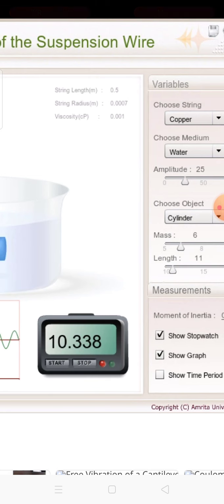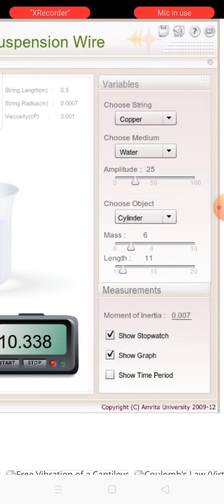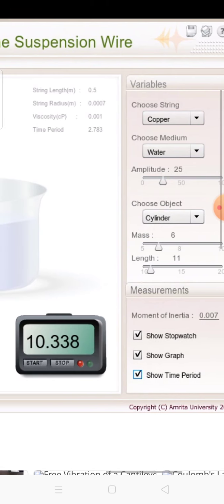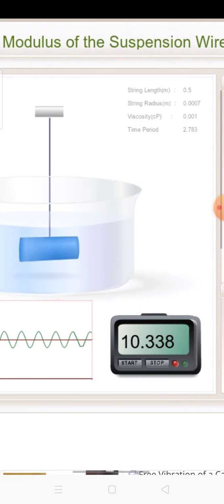I need not see what the time is because it is automatically fixed. If I press show time period, automatically the time period shows 2.783. So the time period is calculated, as I have already told. Time period is the time taken for completion of one oscillation. Generally for a simple pendulum it is 2 seconds, but this is a different type of pendulum. It is not simple harmonic motion.